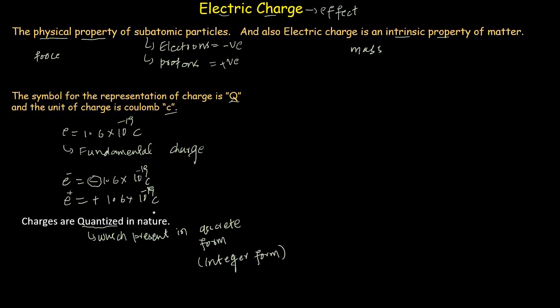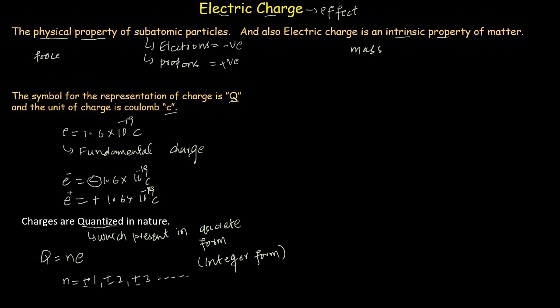So basically, the electric charge for these subatomic particles is present in integer form, and we can say that the electric charge Q will be equal to n times the fundamental charge e, the integral multiple, where n is equal to plus minus 1, plus minus 2, plus minus 3, and so on.